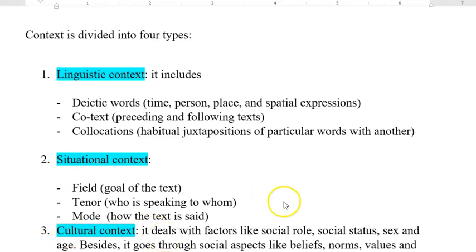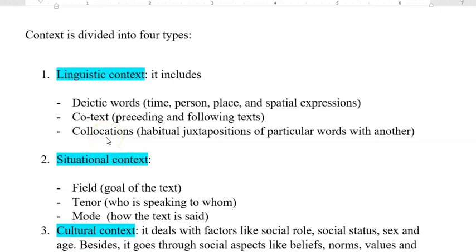Today we have to focus on some other details regarding the types of context that again will lead us to the perfect explanation and interpretation of a text. First, we have the linguistic context. Linguistic context includes the explanation of a number of words and expressions. First, we have the deictic words, we have the cotext, and we have the collocations.